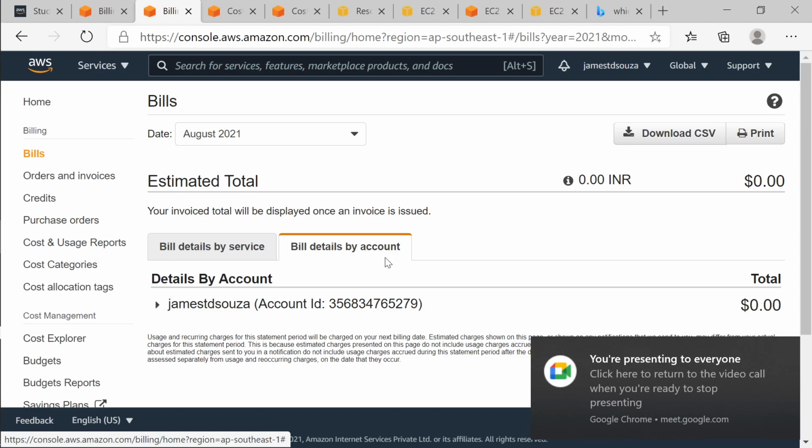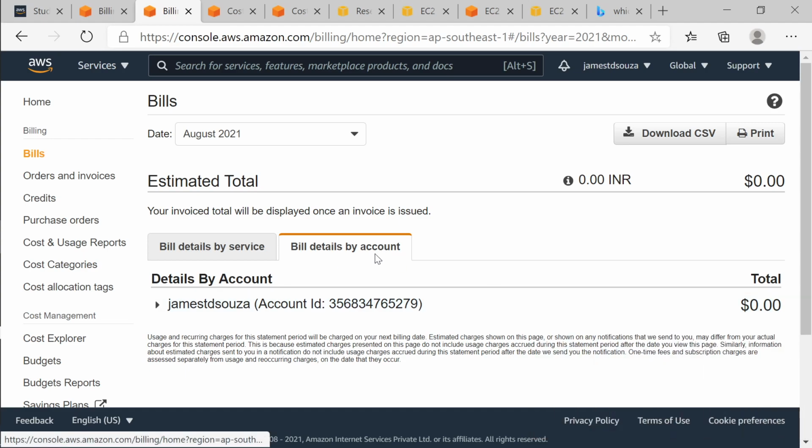So account basically refers to the root account. Okay. So your root account can manage many other accounts through the service called AWS Organizations. So we will have a look at that over here.